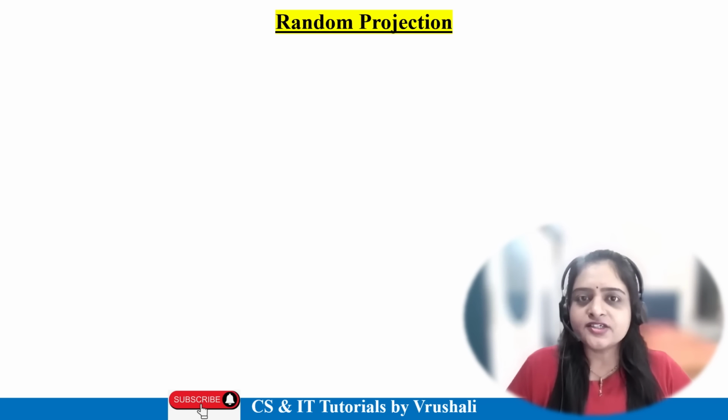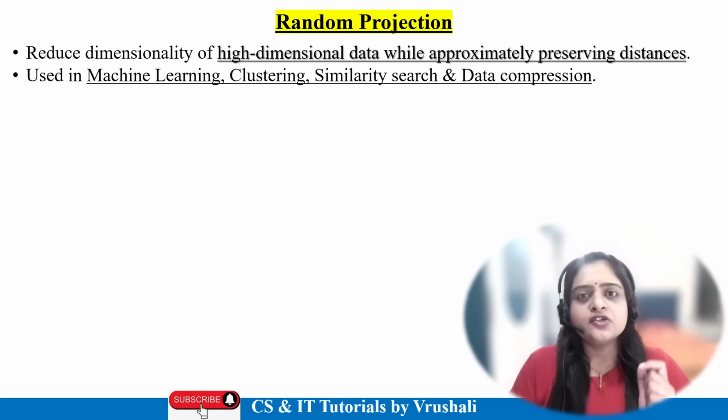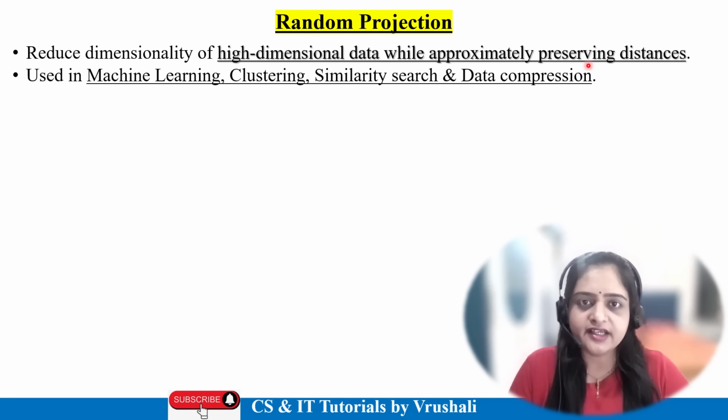Now, next topic is random projection. This is one of the most important topics from your exam point of view, like write a short note on random projection. So basically, random projection is used in big data to convert your high dimensional data into a lower dimensional format, or we can say approximately preserving distance data.